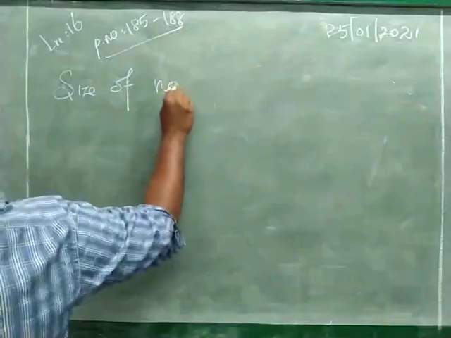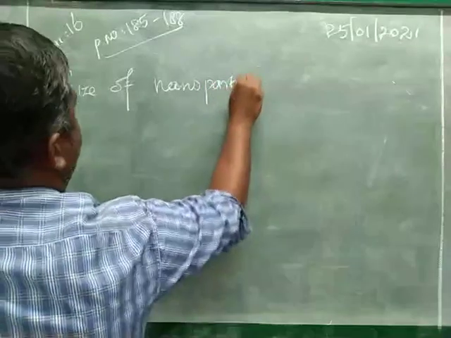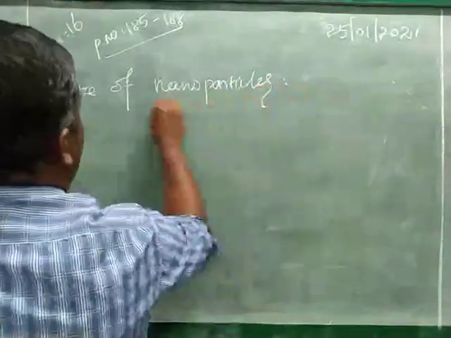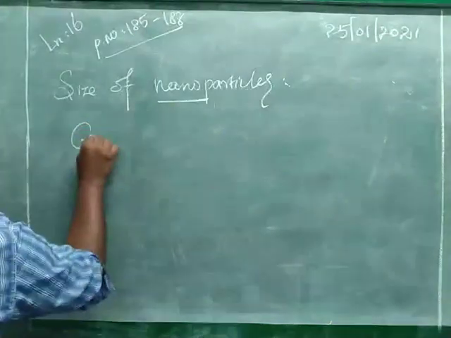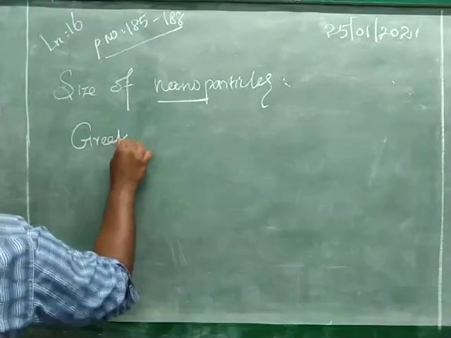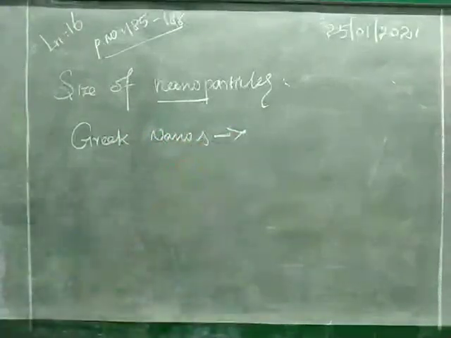Size of nanoparticles. The word nano has been derived from the Greek word nanos. What is the meaning?